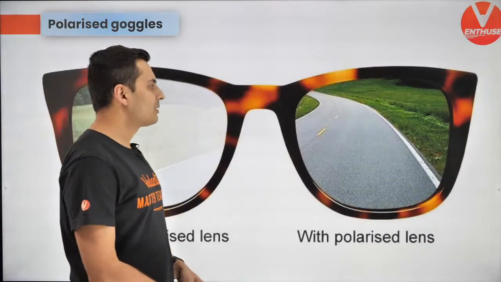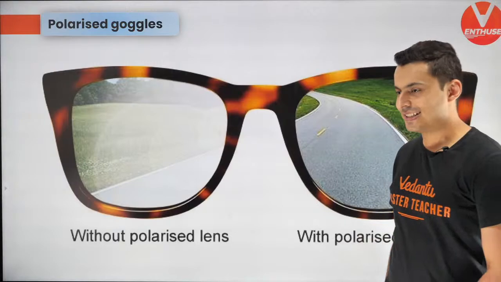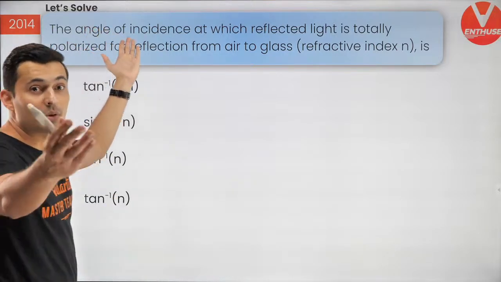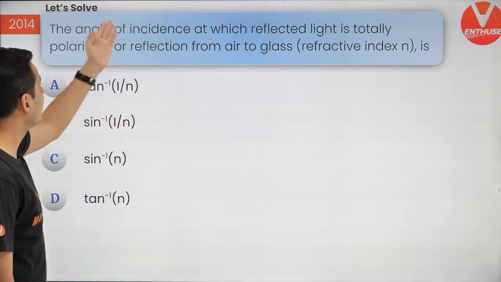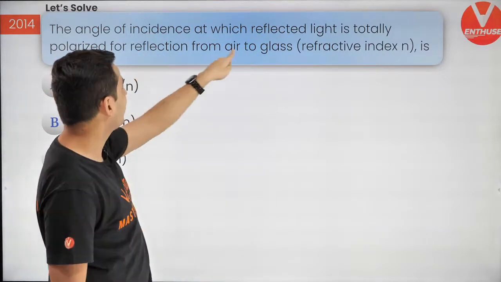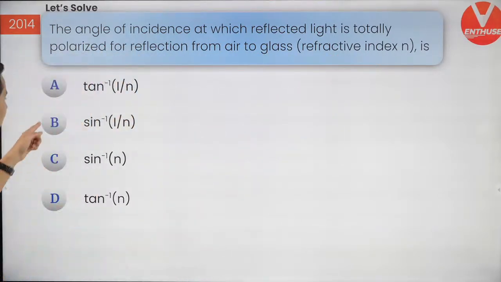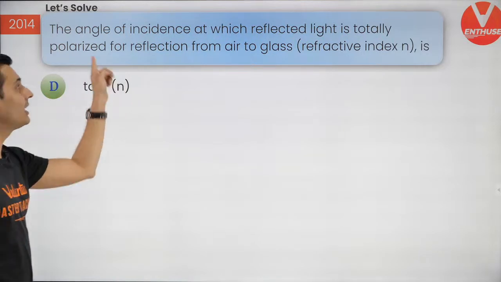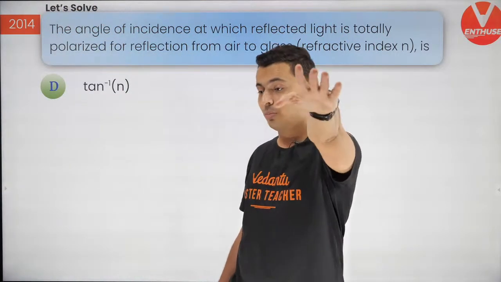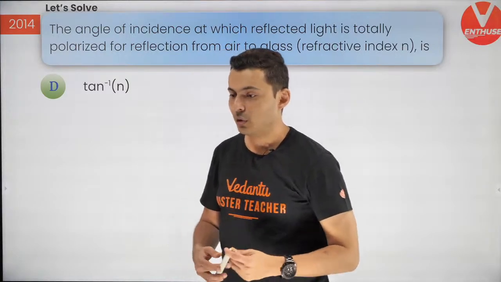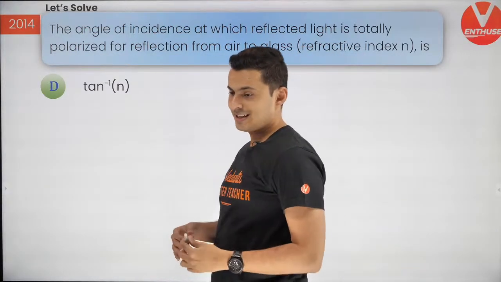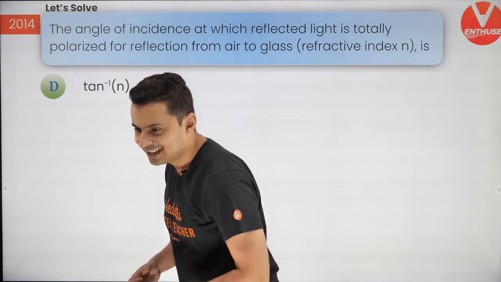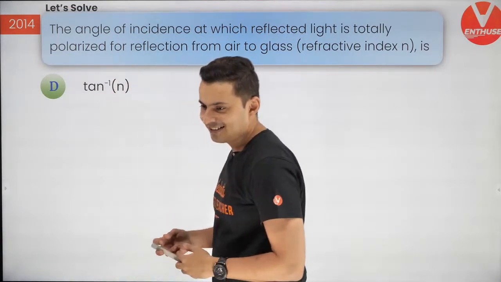So how many of you wear spectacles and how many of you knew about this? Amazing. Cool. So this was in fact a question in 2014. They gave Brewster's law. The angle of incidence at which reflected light is totally polarized is which one? And the answer is obviously tan inverse of mu, where mu is the refractive index. Such a simple question came in 2014, guys. Direct question, Brewster's law. Just imagine. No, Arpit, this is not there in JEE Advanced. Yeah. Oh, so many of you are wearing specs. Okay, okay. Frederick, Shavana, Princey, Dinesh, Yalini. Wow, kya baat hai. All right, very good.